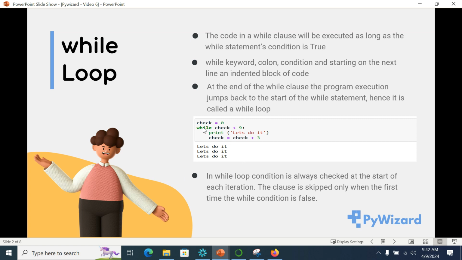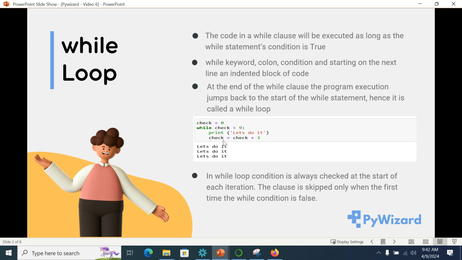For example, here if you see, we have put check is equal to 0 and while check less than 9, it will print let's do it, and then we are again making an update to check, that is check is equal to check plus 3. Another concept that you need to understand is that at the end of the while clause, the program execution jumps back to the start of the while statement. Hence, it is called a while loop. Why is it called a loop?